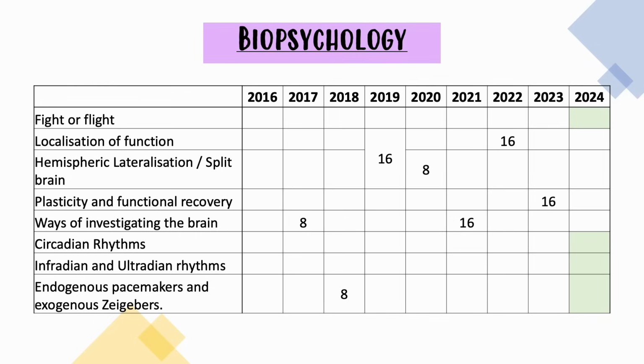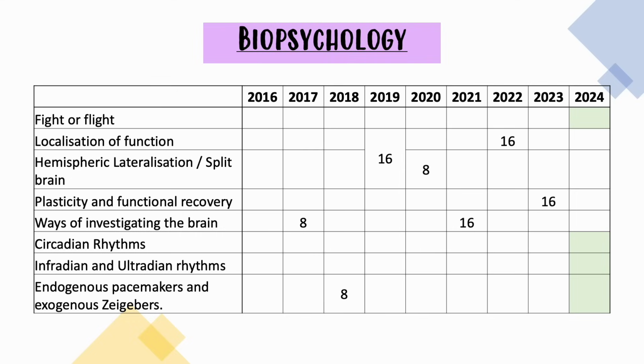However, I think that this year, in reality, if there's going to be a 16 marker in biopsych, then it's most likely going to be on the biological rhythms. Simply because that is the area that hasn't been tested yet in extended writing, with the exception of the exogenous Zeitgebers essay in 2018, which was an 8 marker.